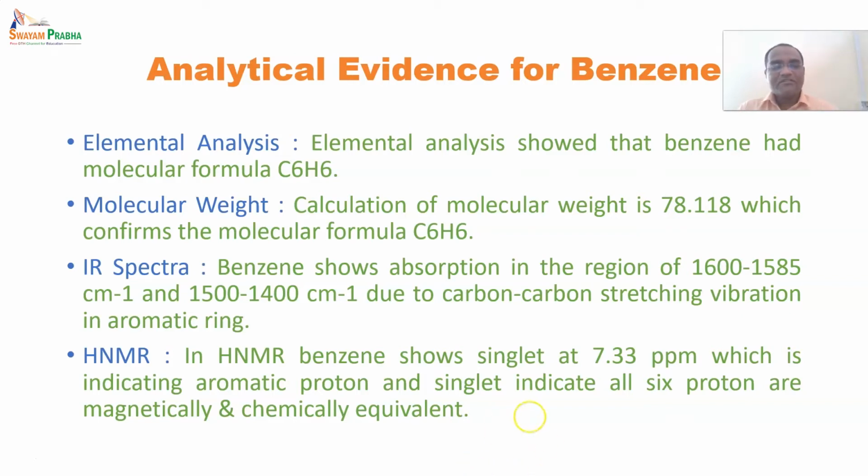having 6 protons. So these are some techniques for analytical evidences, and these are sufficient to prove that benzene is aromatic and has 6 hydrogen and 6 carbon, and also that it has alternate double bond and single bond, because when it is aromatic, it should have conjugation in between. And so all these techniques prove that it is the structure of benzene.